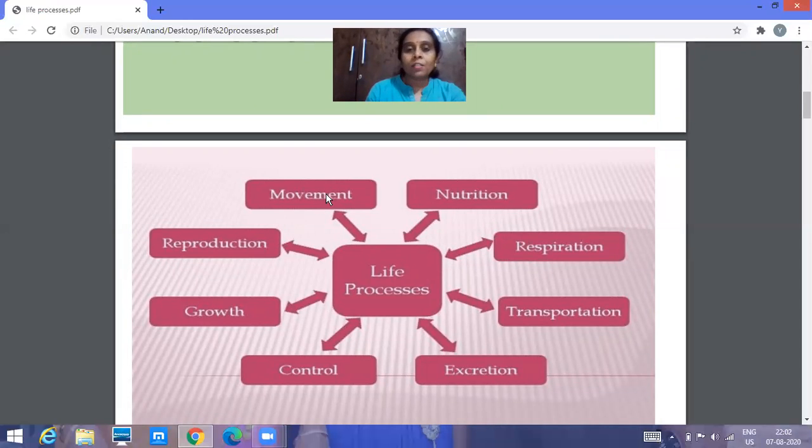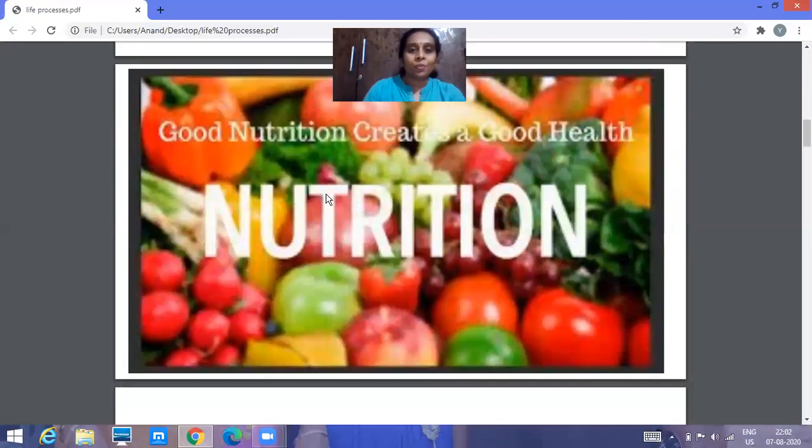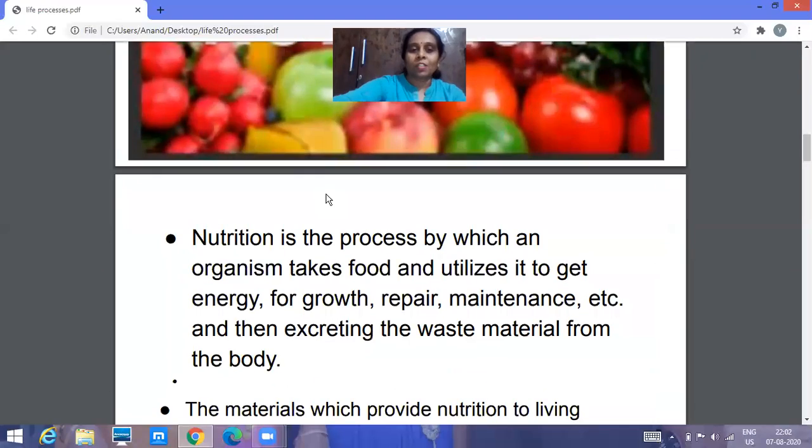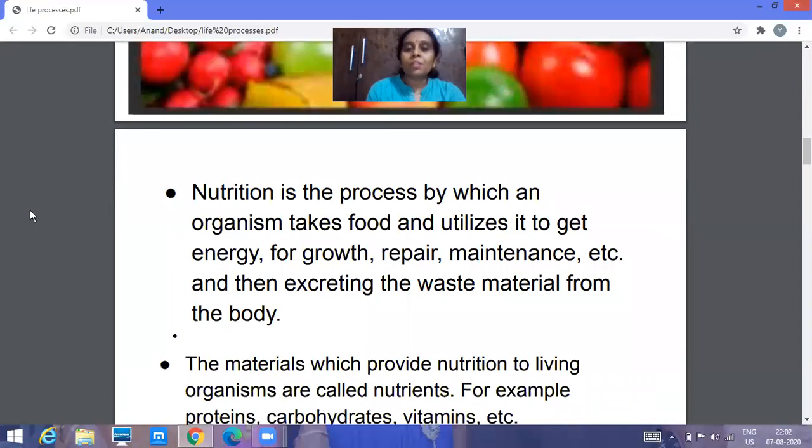Today, let us discuss more about nutrition. As you know, good nutrition creates good health, of course. Now we'll see what nutrition is. Nutrition is one of the processes by which an organism takes food and utilizes it to get energy. For what is it required? Nutrition is required for growth, repair, maintenance, etc. And then the waste material is excreted from the body. So this is known as nutrition.